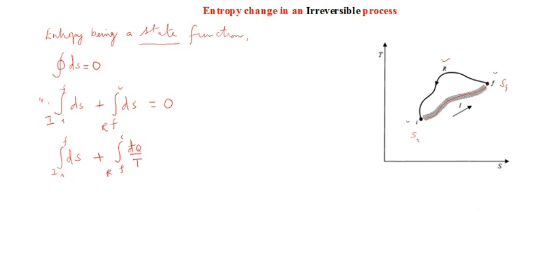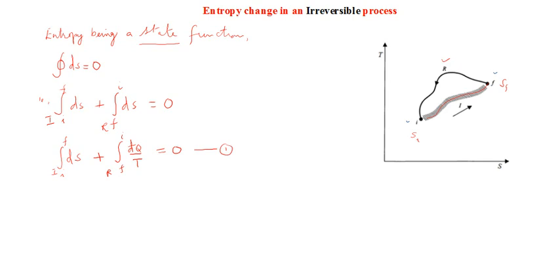Okay, so that is the thing. So that is equal to 0. We didn't do that for ds for the irreversible process. Here we'll understand, because d bar q in an irreversible process cannot be calculated directly. There are some indirect methods for that, but it is not directly calculated. Okay, that is the thing. So let me call this one equation number 1, right?